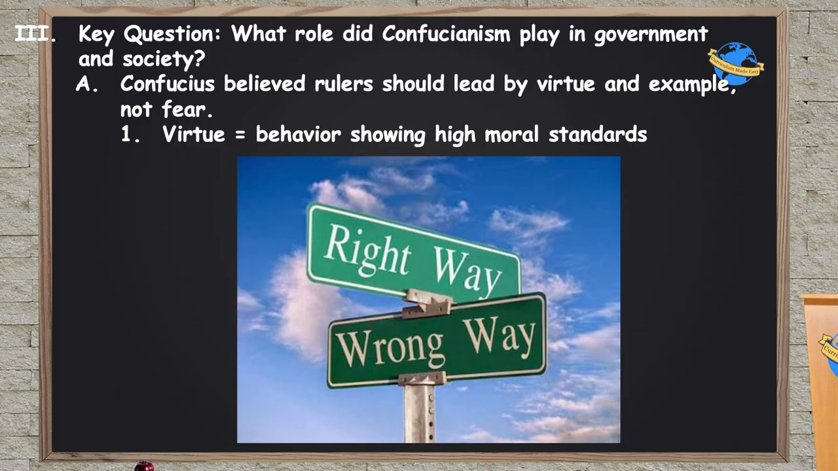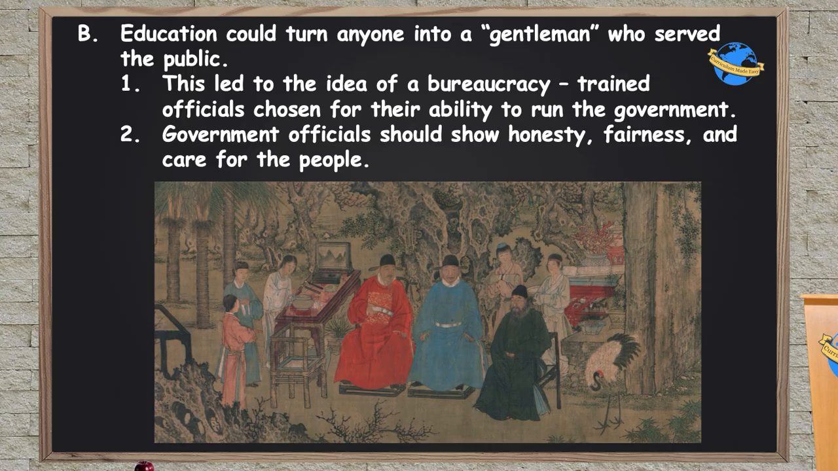Why should you do the right thing? Because I, your dominant superior, am doing the right thing, and you should follow my example. This is different from other rulers who said, you should follow what I say because, well, I'll hurt you if you don't. It was also believed under Confucianism that education could turn anyone into, quote, a gentleman who served the